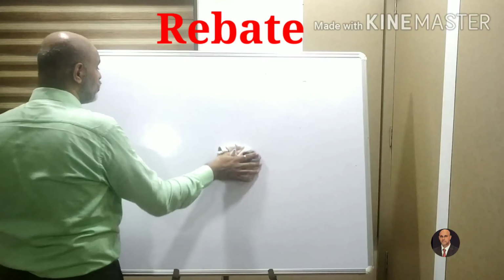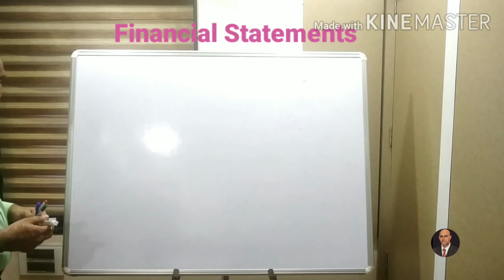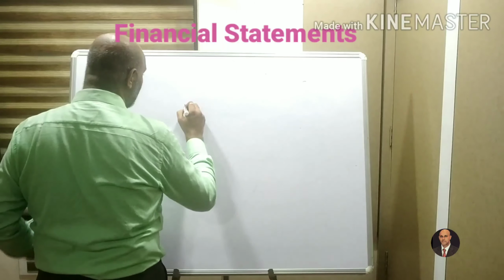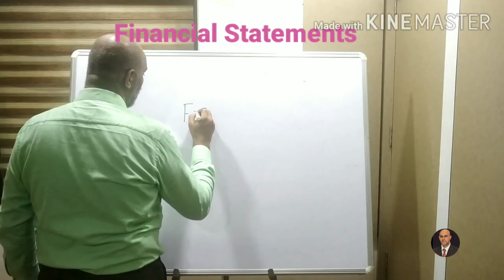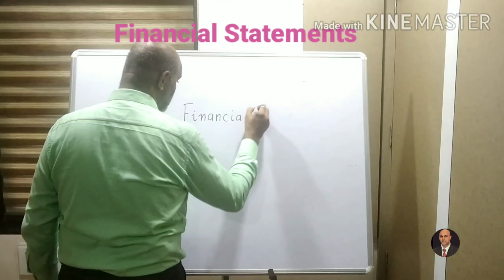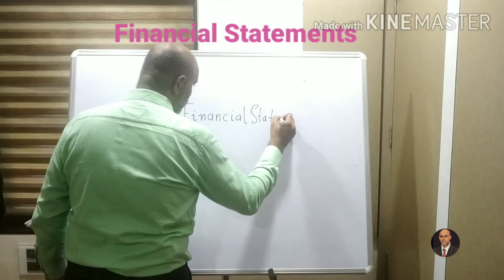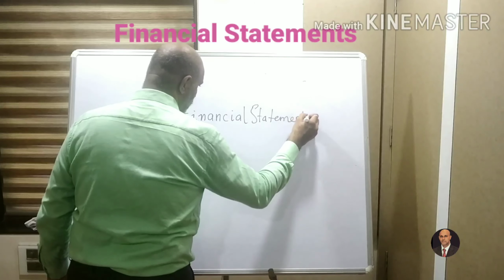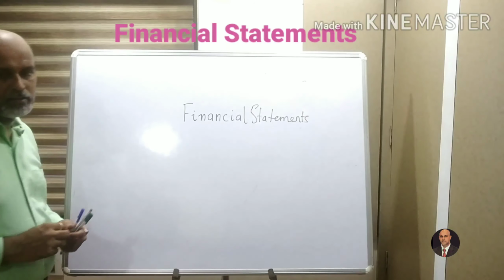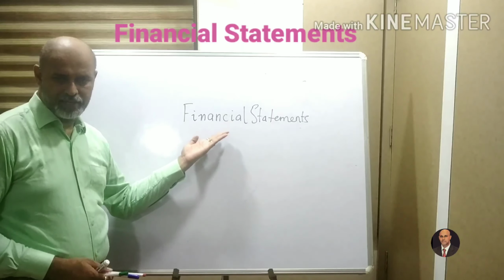Coming to the next term, which might need a little bit more explanation, it's your financial statements. This is something which you will always prepare and this is the very aim of any accounts which you are keeping. When we talk about this word financial statements, of course it means statements of finance.